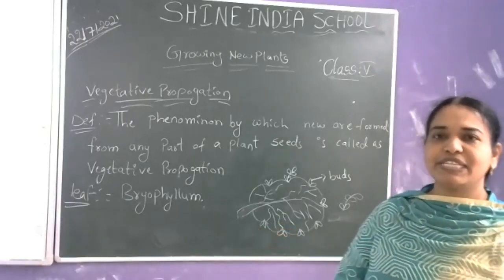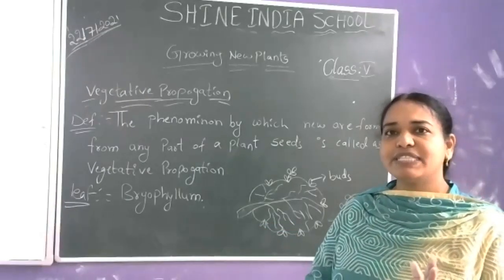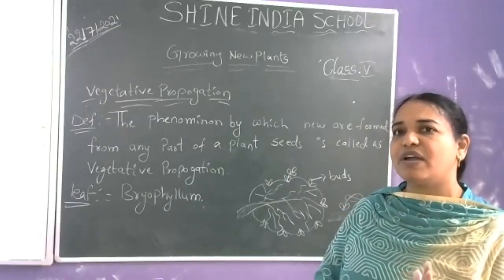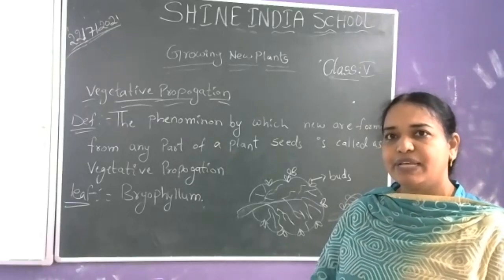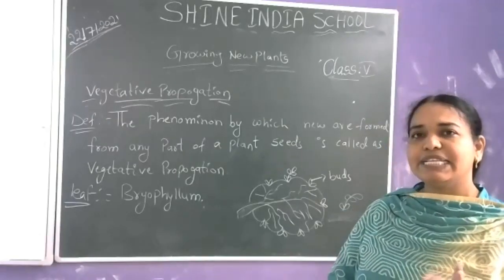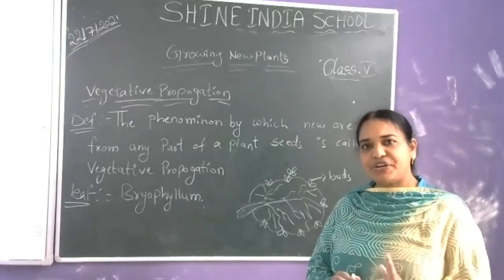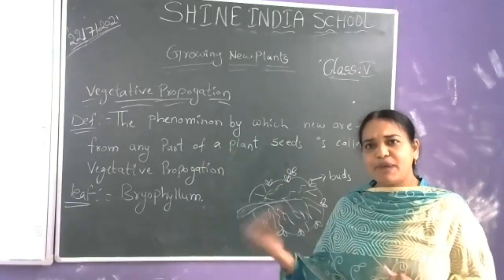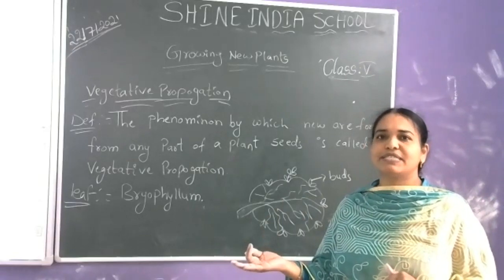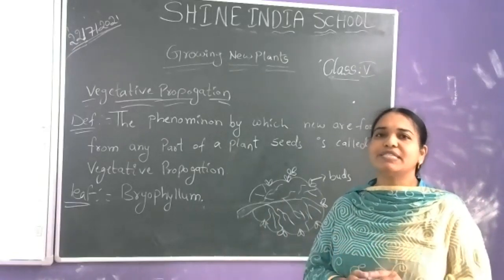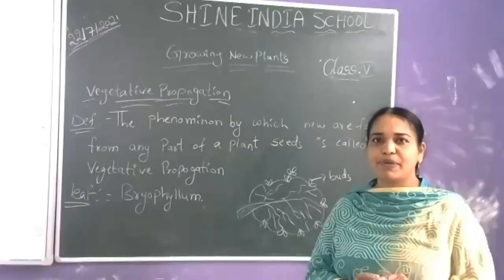Vegetative propagation is this: the parts of a plant like stem, leaf, and roots are called vegetative parts. If any new plant comes from those parts other than seeds, that phenomenon is called vegetative propagation.